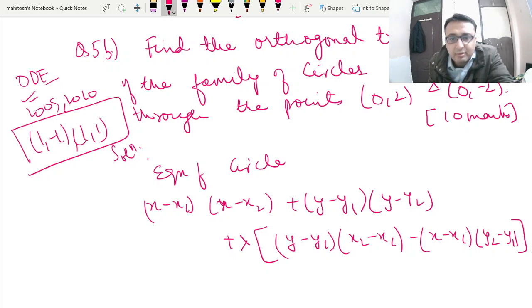According to this question, x1 is 0, y1 is 2, x2 is 0 and y2 is -2. So we can put the values here.